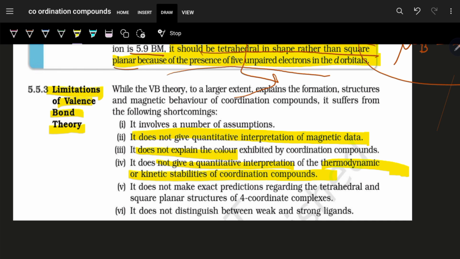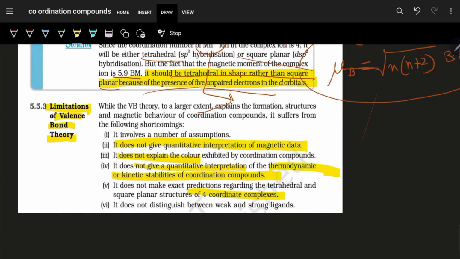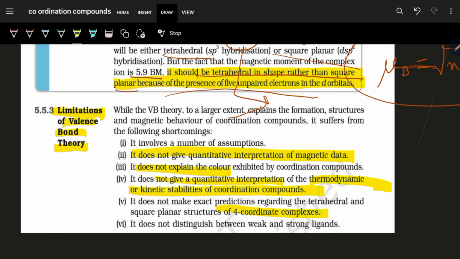Now, it does not make exact predictions regarding tetrahedral and square planar structures with 4 coordinate complexes. Why with a coordination number 4 can we get a tetrahedral as well as square planar? We have assumed that the ligand is having this field effect, this is having that field effect, but that is not the outcome of valence bond theory.